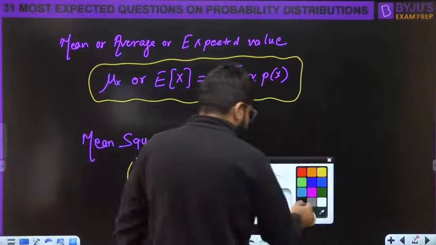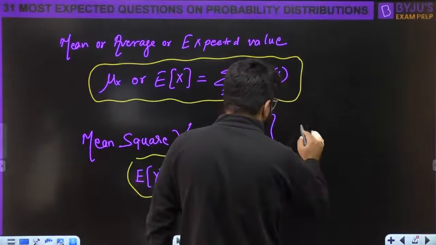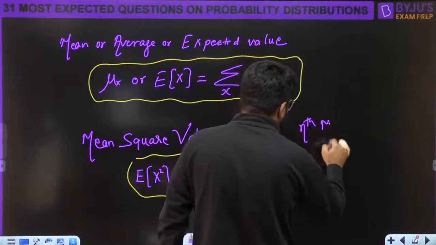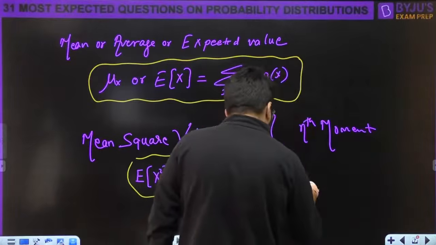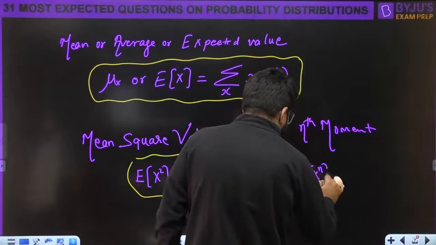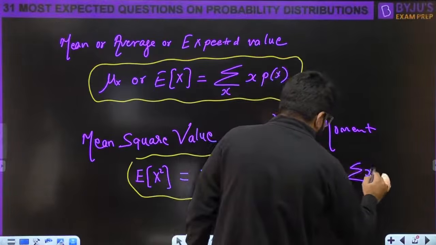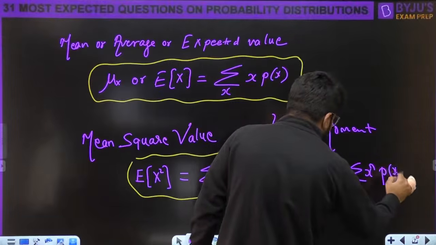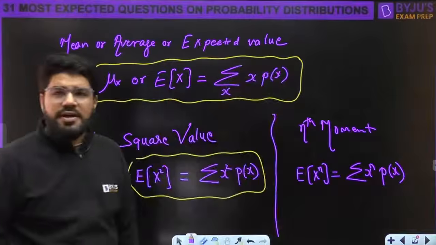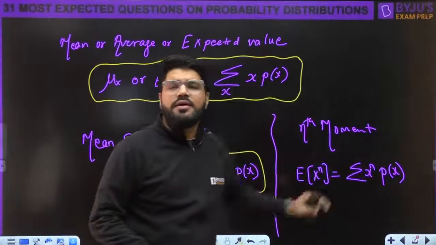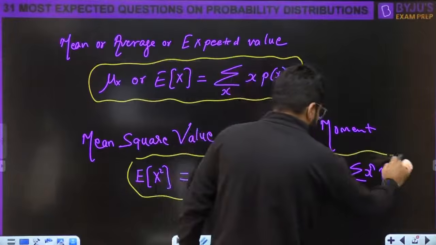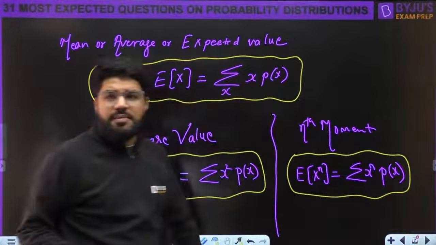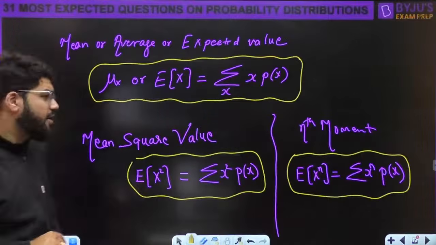If I want to generalize this, we also have the formula in general for the nth moment of the random variable. The nth moment is given by expected value of x power n, which is summation of x power n into PMF, right? Any doubt, keep asking me. I hope it's all getting rectified here.